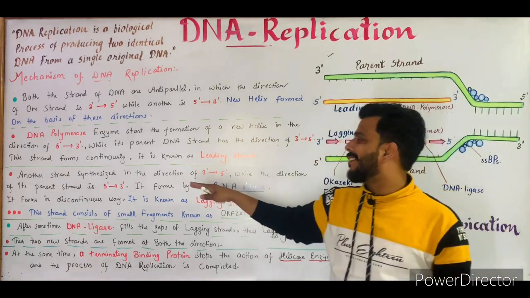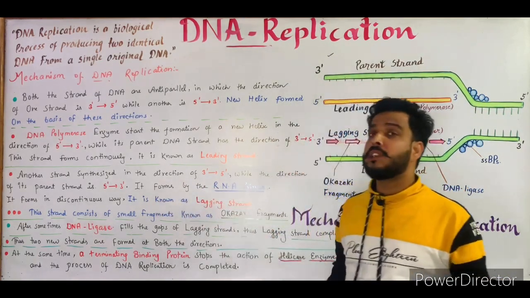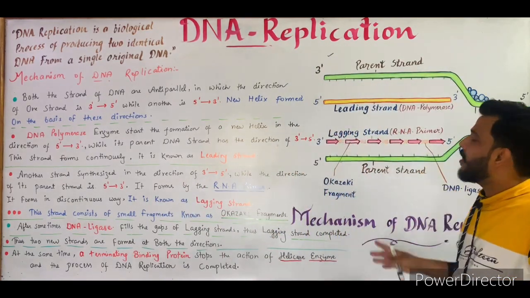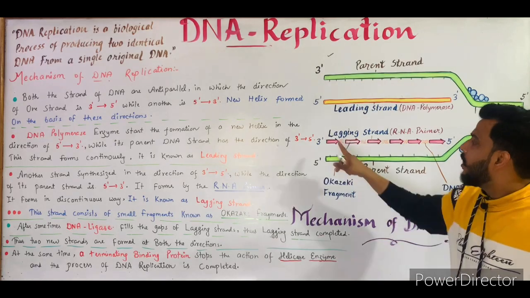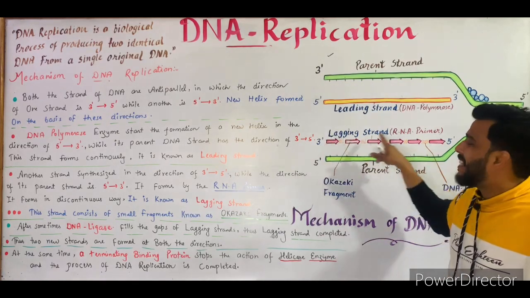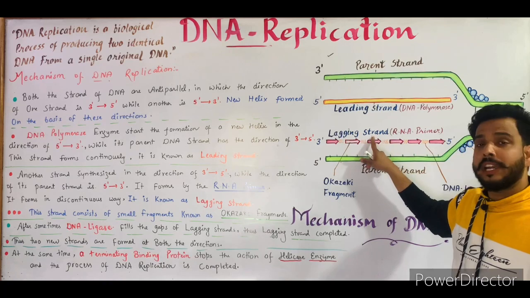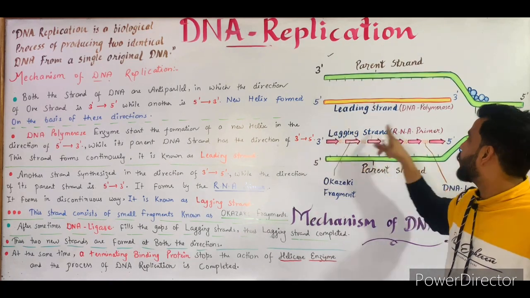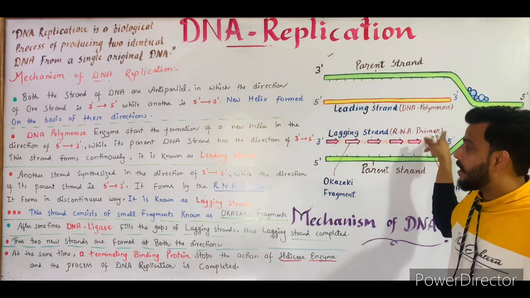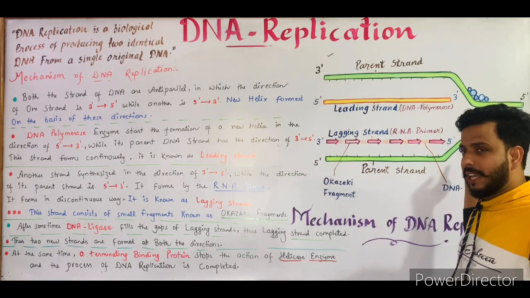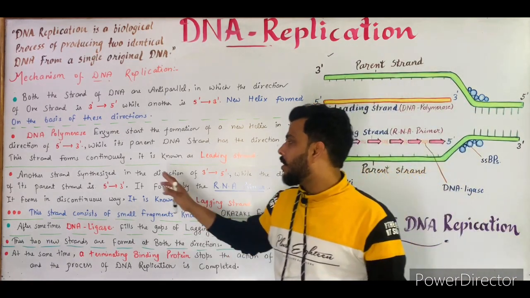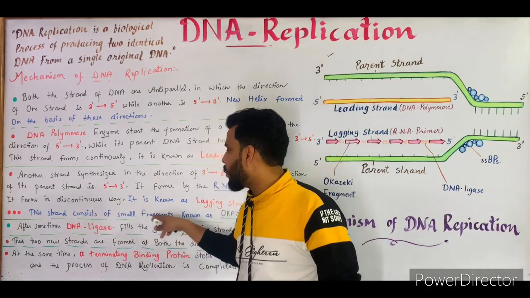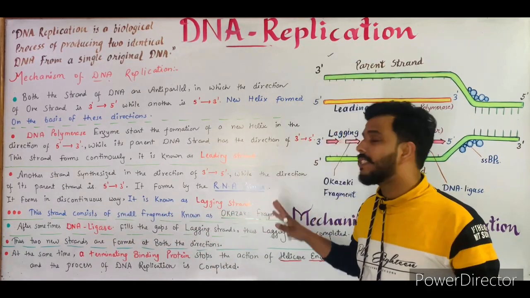So it forms in the discontinuous way and it is known as the lagging strand. I repeat that this newly formed strand is known as the lagging strand. It is formed by the RNA primer and it has the direction of 3'-5' while its parent DNA has the direction of 5'-3'. Now, this strand consists of small fragments known as Okazaki fragments.